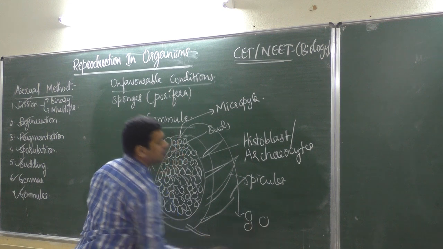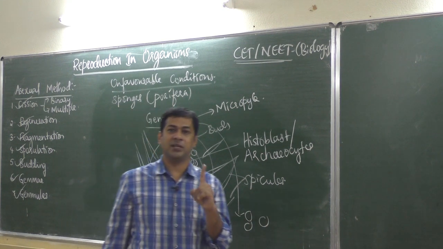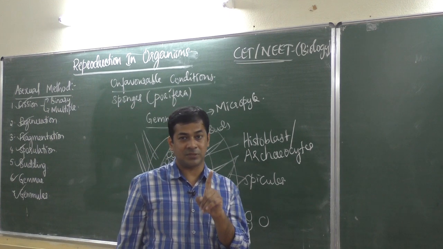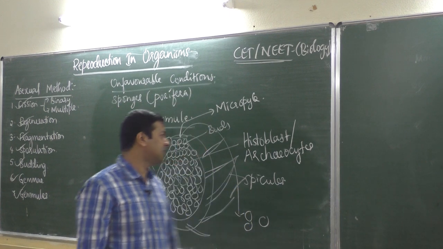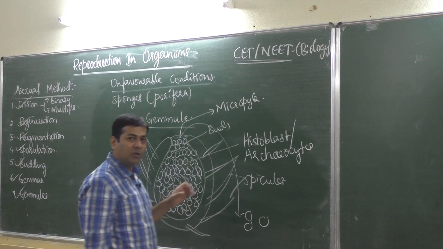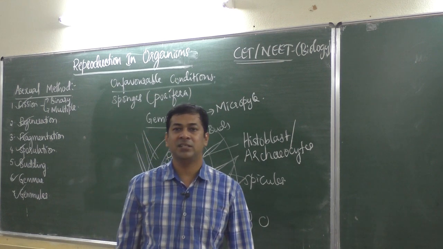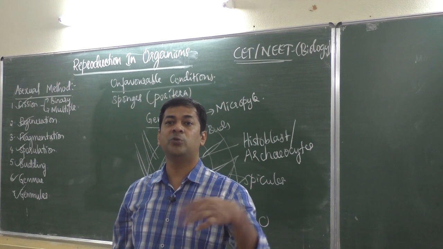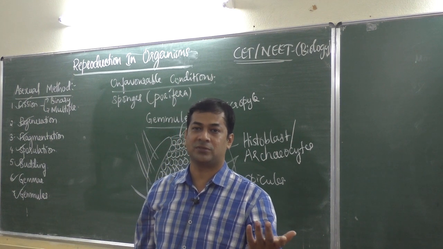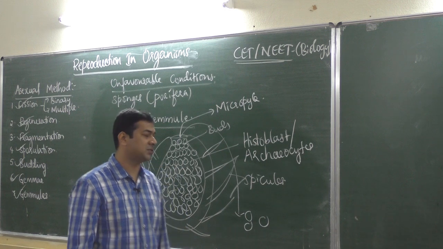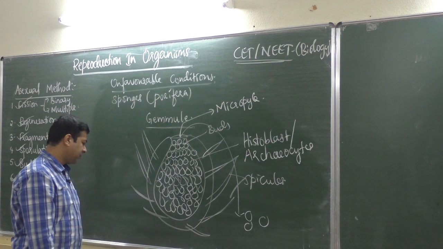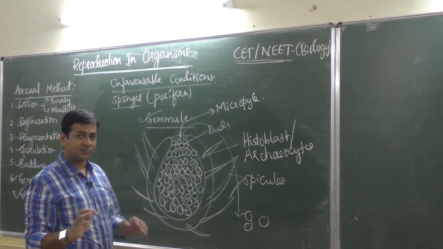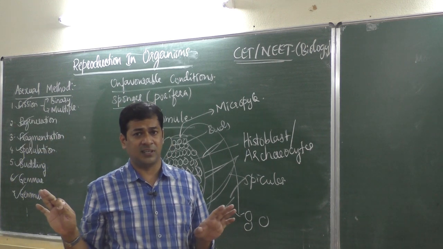All these buds, each bud becomes an entire plant. Okay, each bud becomes an entire new organism. That means, suppose 150 buds are there, then 150 new organisms will be produced. Okay, so new offspring will be produced. So that is the capacity, and gemmules will be produced in sponges, not in all conditions.